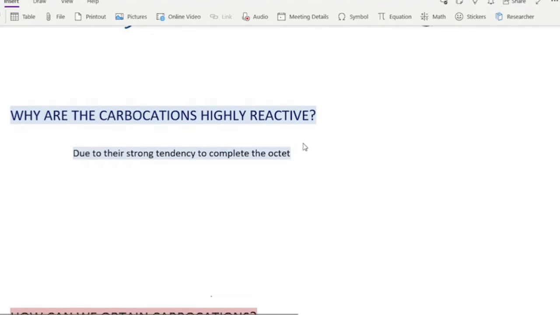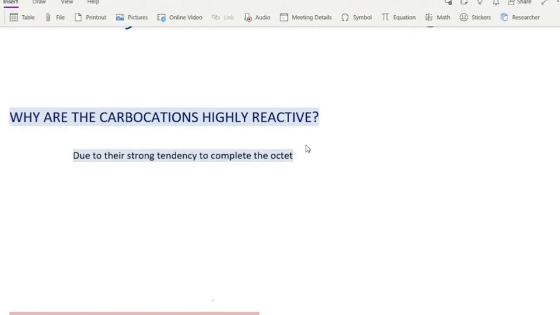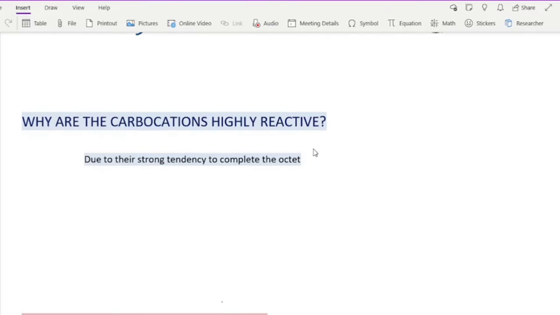Now you must all have wondered why carbocations are so important in organic chemistry. It's because they are very highly reactive. So the next question comes, why are carbocations so highly reactive? In one word we can say they are highly reactive due to their strong tendency to complete the octet. Everyone wants stability in their life, so do organic compounds and any other compounds.